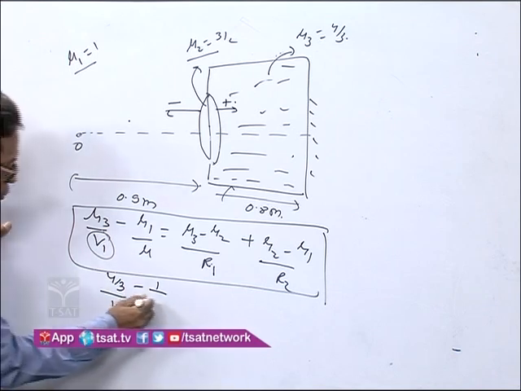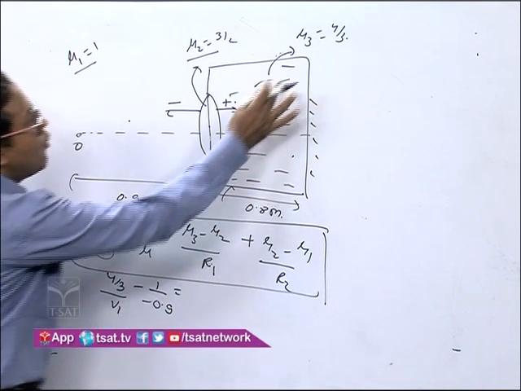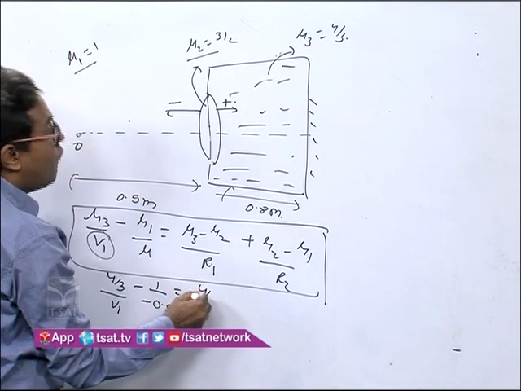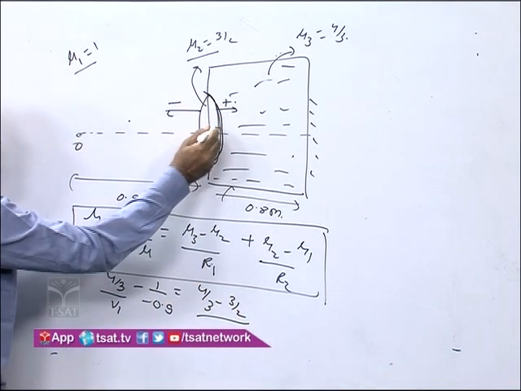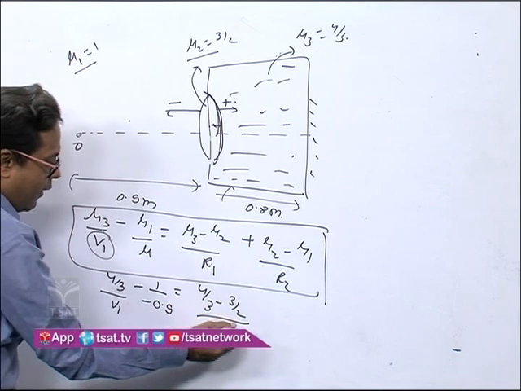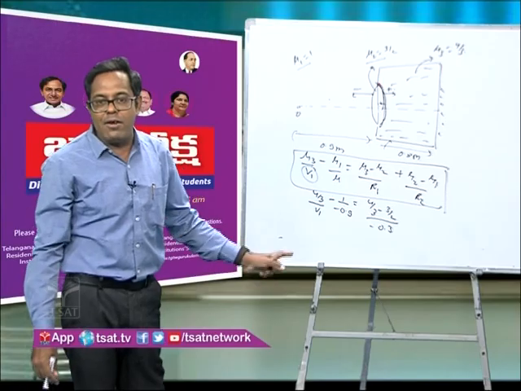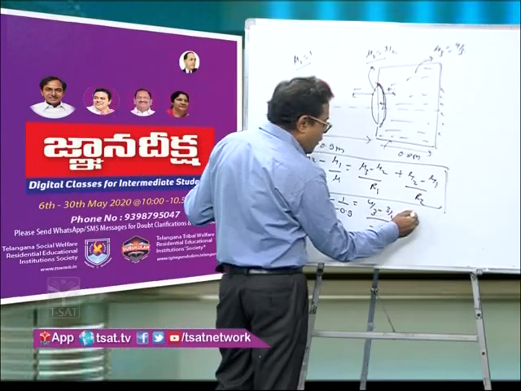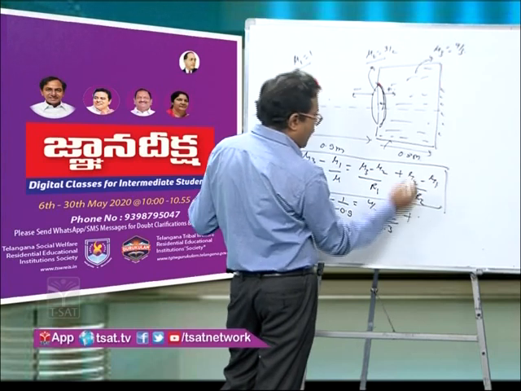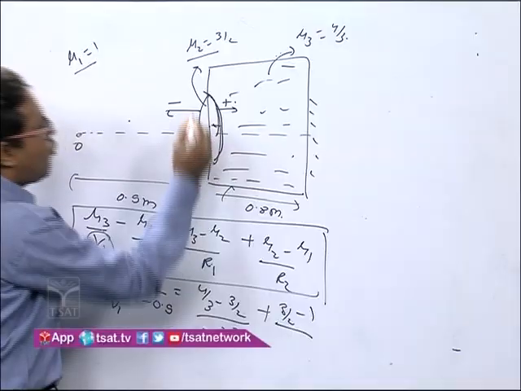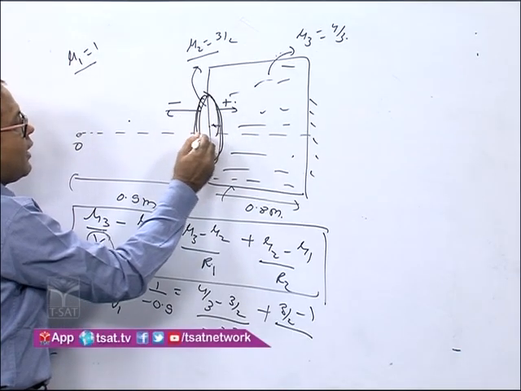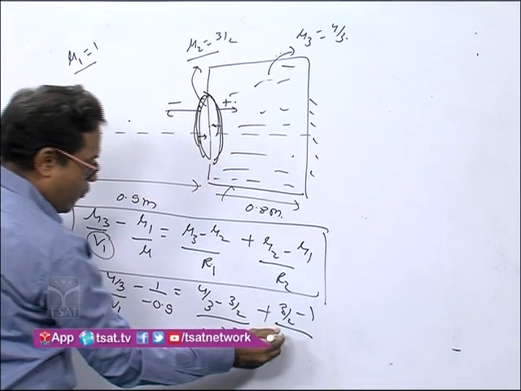So this will be minus 0.9, is equal to mu 3 minus mu 2, 4 by 3 minus 3 by 2, by R1. This one, its radius of curvature will be negative, minus 0.3. Then plus mu 2, that is 3 by 2, minus mu 1, 1, by R2. This radius of curvature will be in this direction positive, plus 0.3.